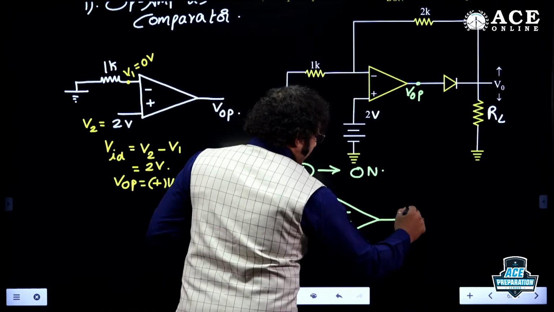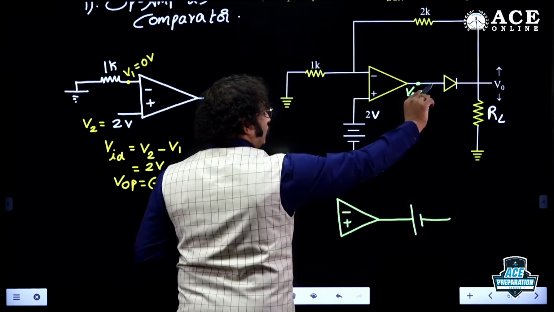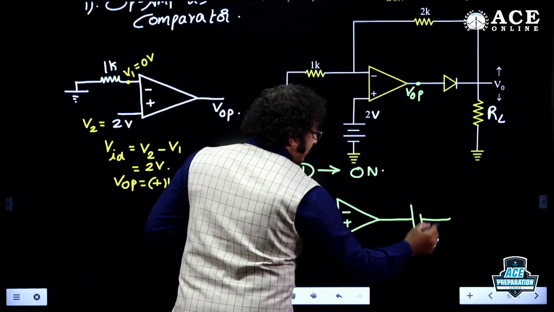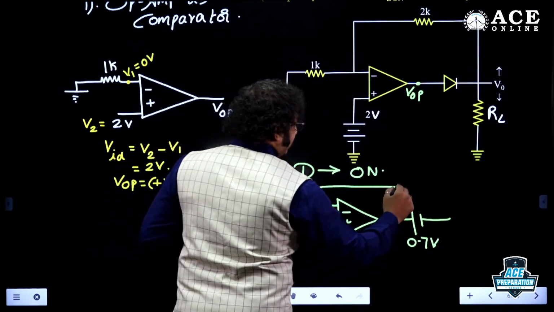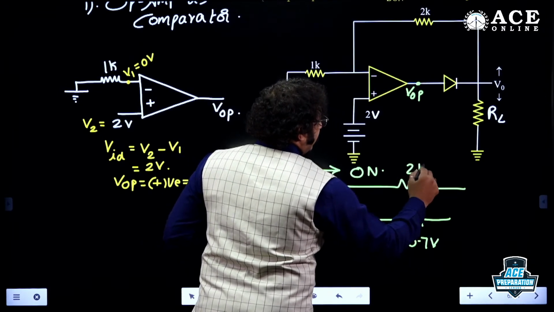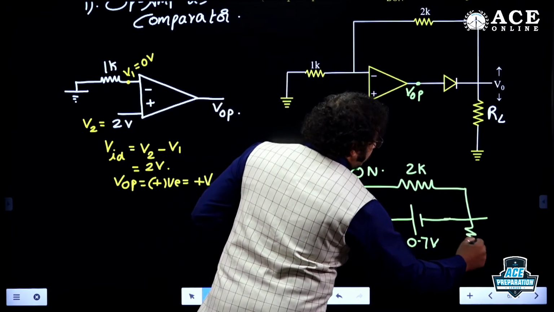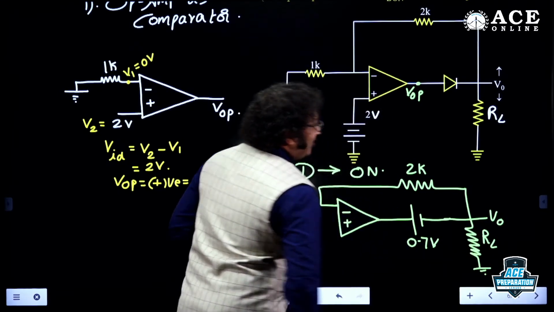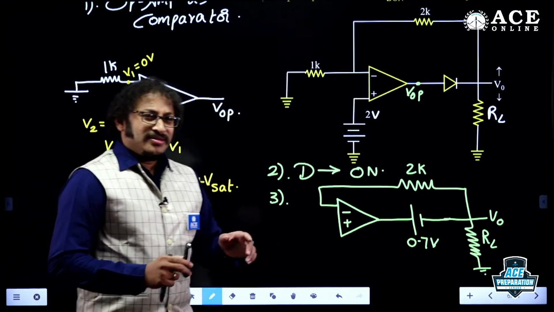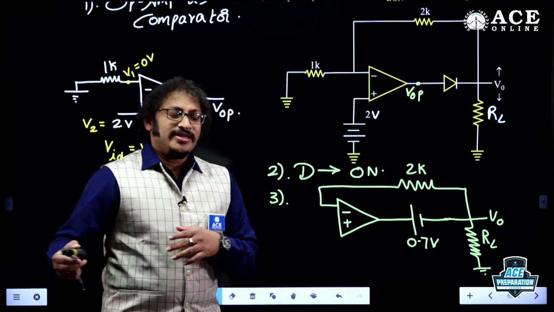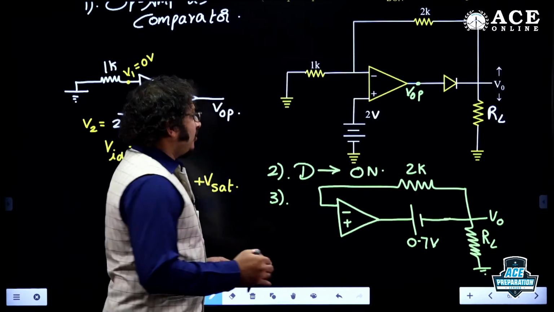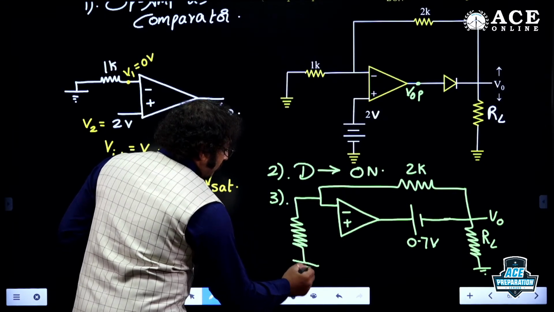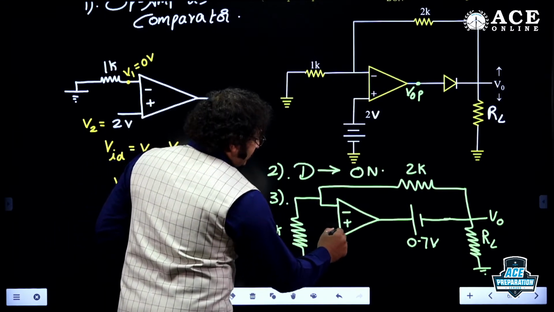So the diode is on. As the diode is on, yes, this polarity is correct. Anode voltage must be positive, cathode must be negative. So positive and negative, this is the right polarity. And this is 2K. And here this is V naught, RL, of course. Here there is no use of RL because as per the question, they are not asking to find the current passing through RL. Am I right? It is 1K and this is simply 2 volt.